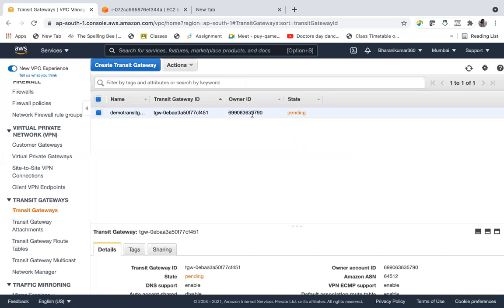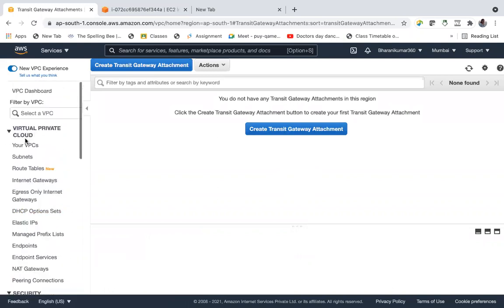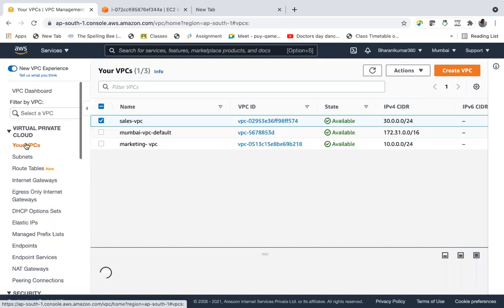So my transit gateway is in process. It's getting created. After creating this transit gateway, I'll attach VPCs. Create transit gateway attachments. So right now I have 2 VPCs.